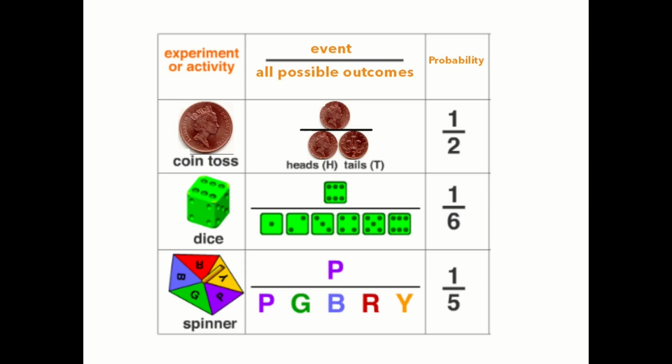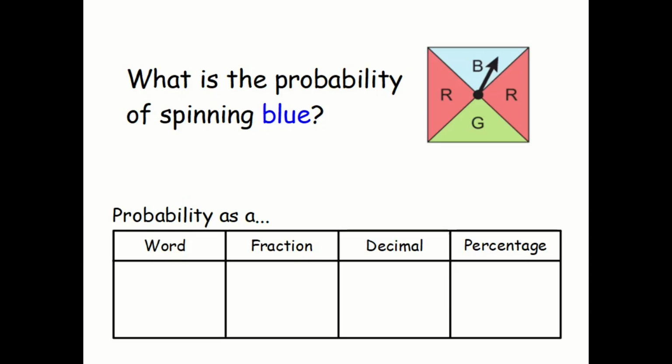So let's have a little look at how we can write these as decimals and percentages. Let's have a look at this spinner. It says, what is the probability of spinning blue? Well, in terms of a word, 1 out of 4 is going to be unlikely. The fraction: there's one way that it can land as blue out of a possible 4. How do we get 1/4 to be a decimal?